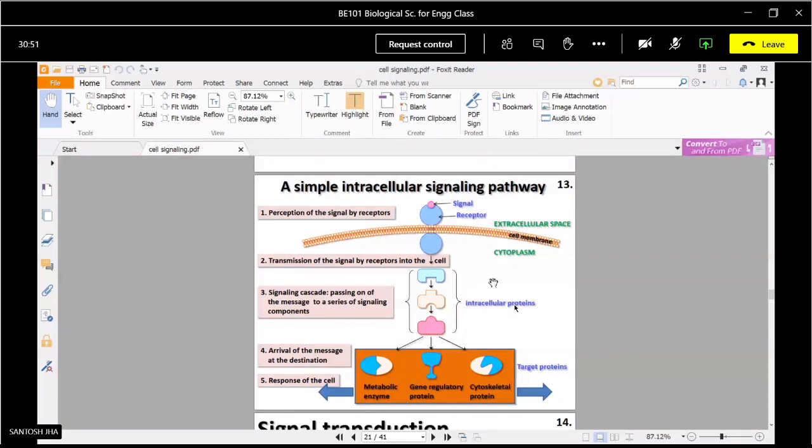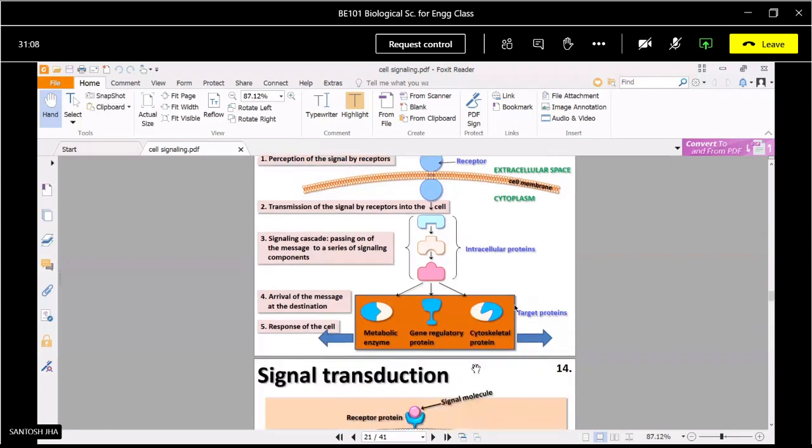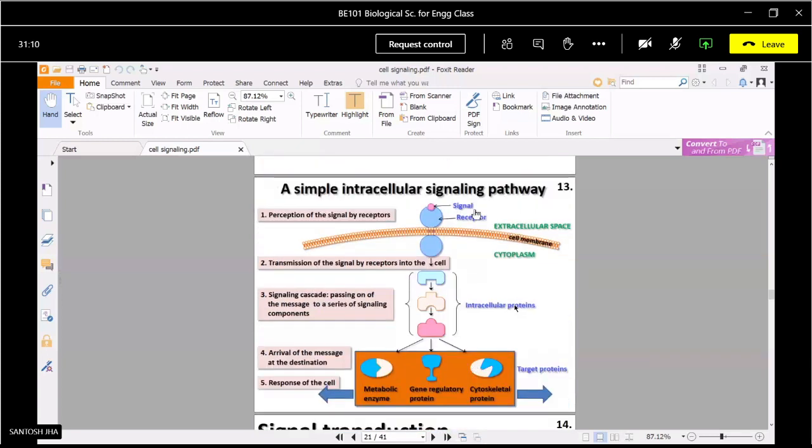This signal molecule ultimately affects our metabolic enzymes. It may regulate gene proteins, or it may regulate cytoskeleton proteins. These are a few examples which ultimately show the different types of response. So this is the general process of the signal transduction pathway, or signaling pathway. This diagram is very important for you. Suppose in the exam it is asked to draw a diagram of a simple intracellular signaling pathway, then you have to draw this diagram.